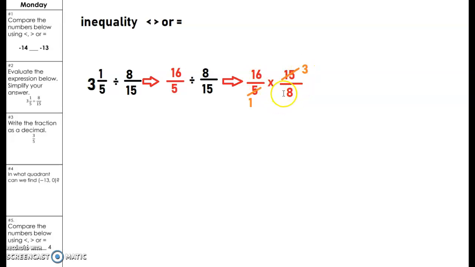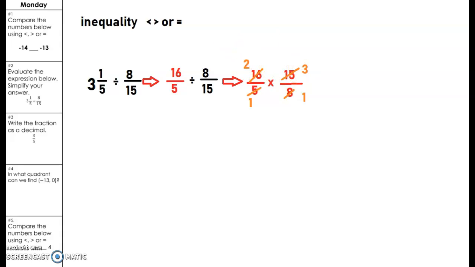And can I divide these two? Well, sure. 8 goes into 16, right? How many times can 8 go into 16? It would be 2 times. 16 divided by 8 would be 2. And if I divide this by 8, I have to divide this by 8, which means 8 divided by 8 equals 1. Now if I multiply across, I have 2 times 3.